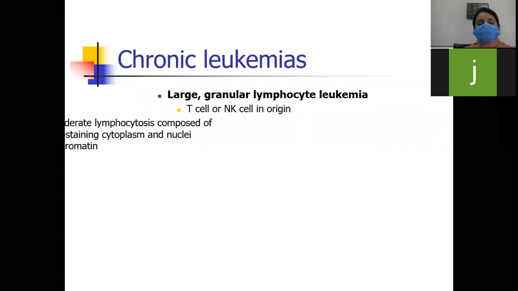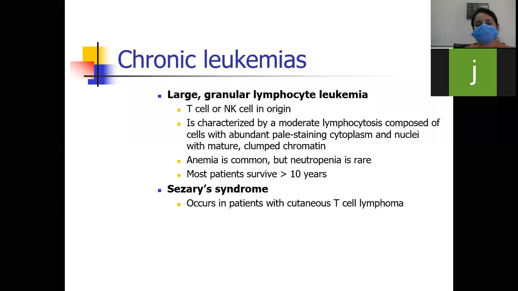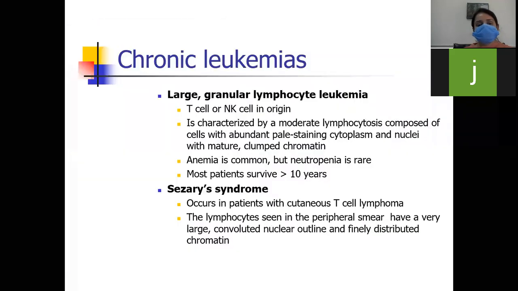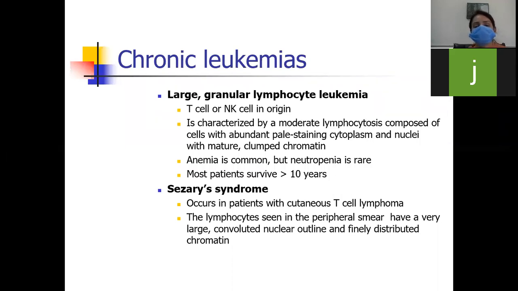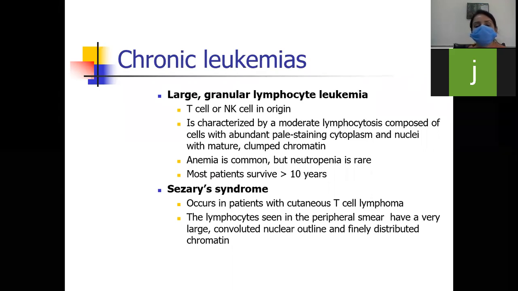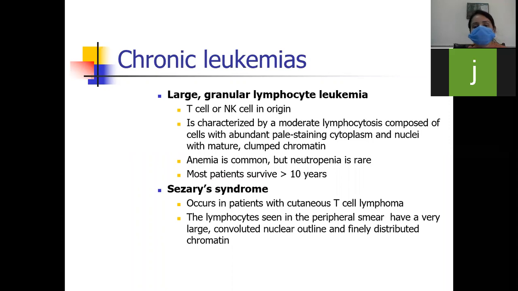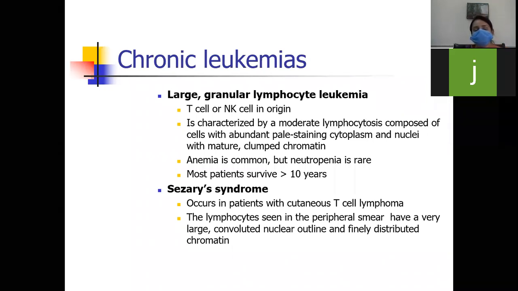Okay, next there can be large granular lymphocyte leukemia. In large granular lymphocyte leukemia, what will be there? It is T cell or natural killer cell in origin, and it is characterized by a moderate lymphocytosis composed of cells with abundant pale staining cytoplasm and nuclei with mature clumped chromatin. Anemia is very common in these patients, but neutropenia is rare. Most patients will survive for more than 10 years.